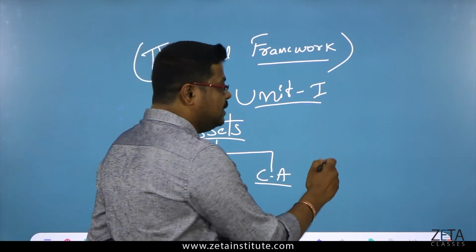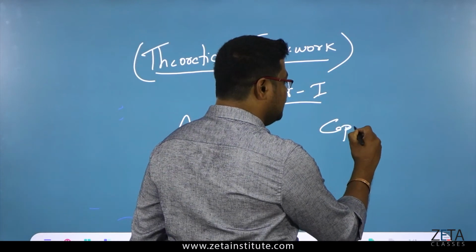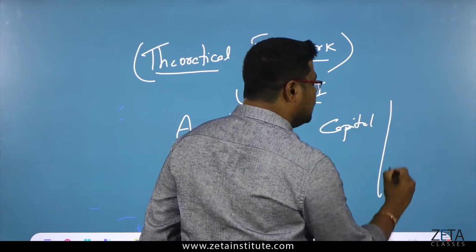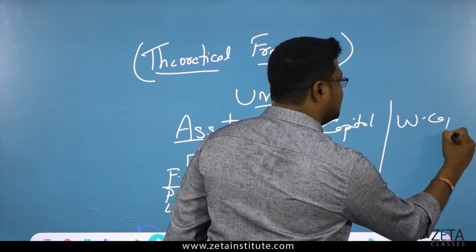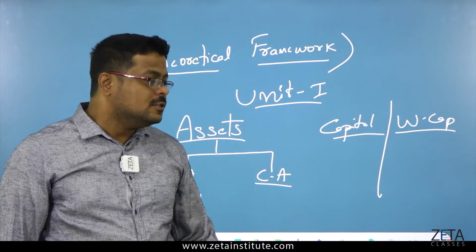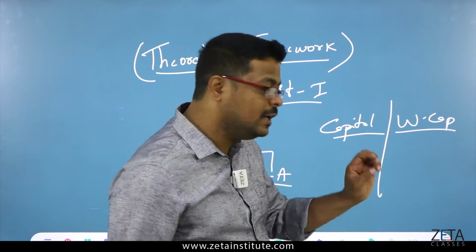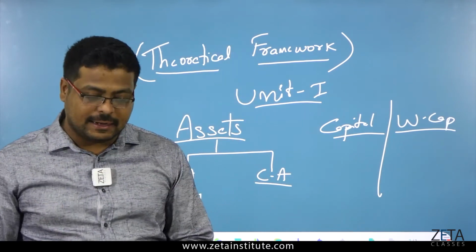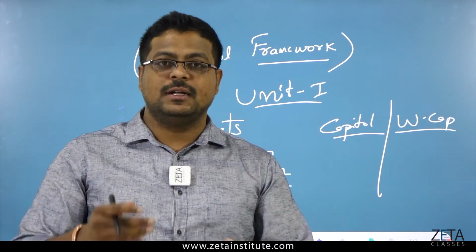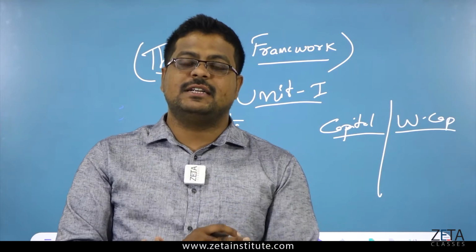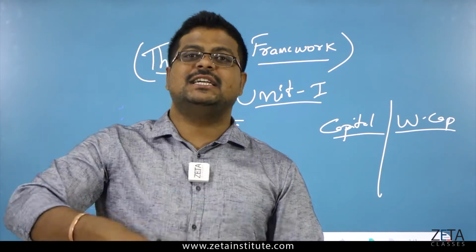See, there are two things here: capital and working capital. Capital is money or an amount which is invested at the first time, that is, the initial investment of the business.